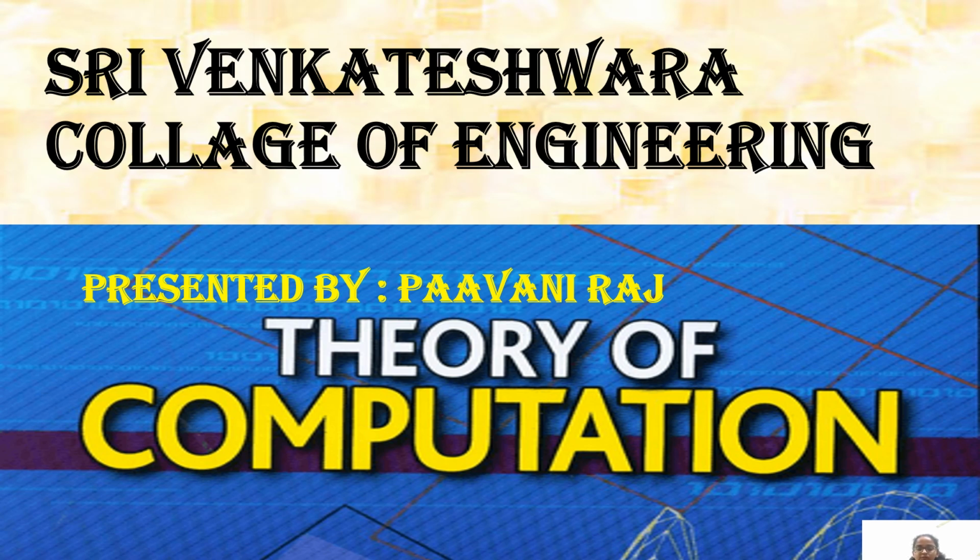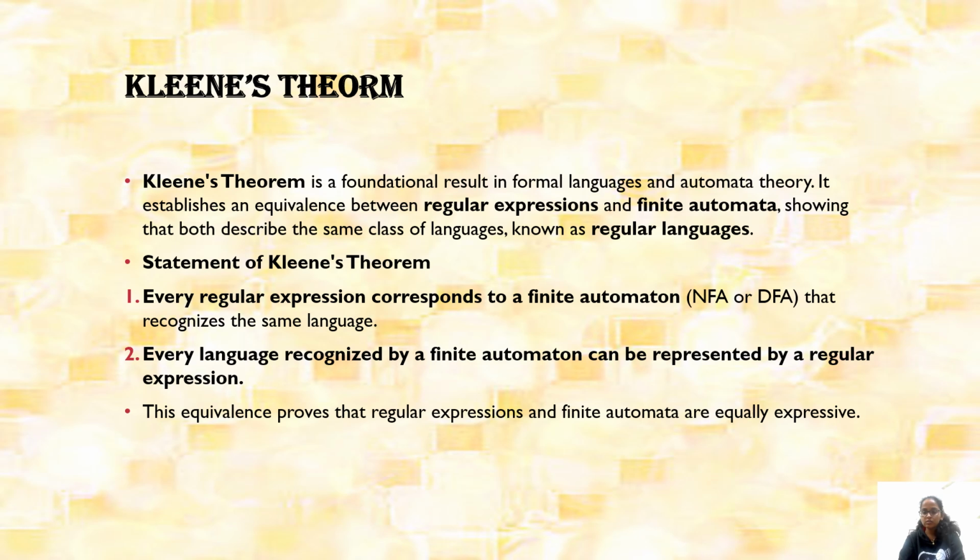Today in this section we are going to discuss the theory of computation. We'll be discussing Kleene's theorem. What is Kleene's theorem? Kleene's theorem is a foundational result in formal language and automata theory. It establishes an equivalence between regular expressions and finite automata, showing that both describe the same class of languages known as regular languages.